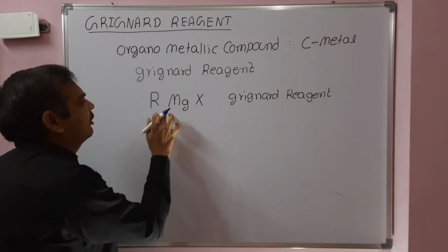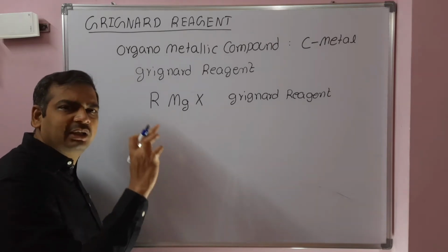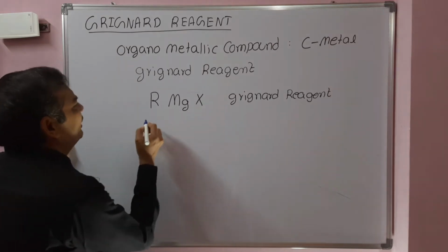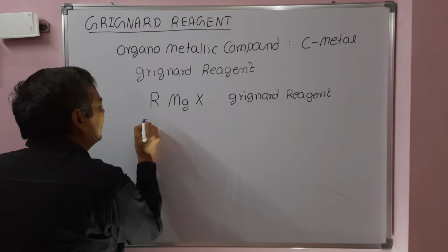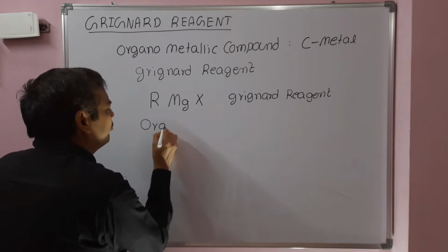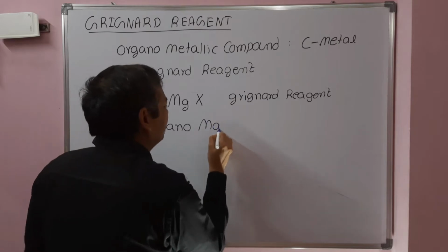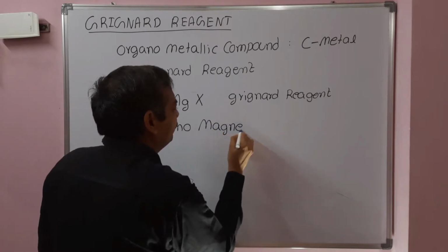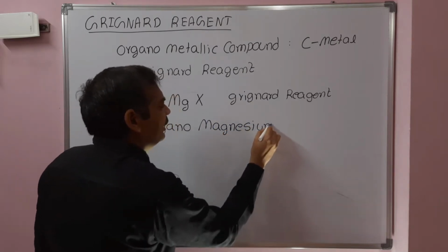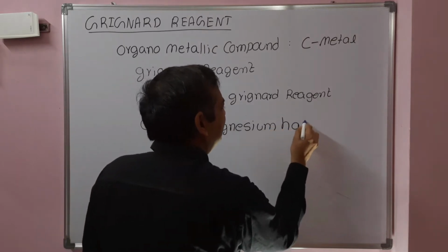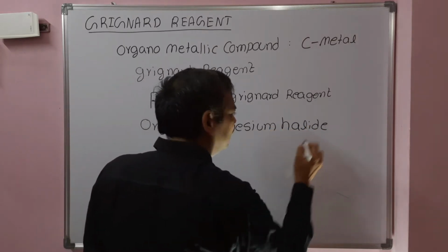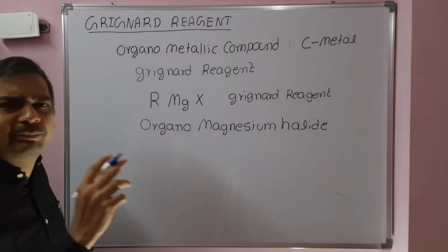This is one of the classifications of organometallic compounds. Organomagnesium halide is nothing but Grignard reagent, or RMgX.